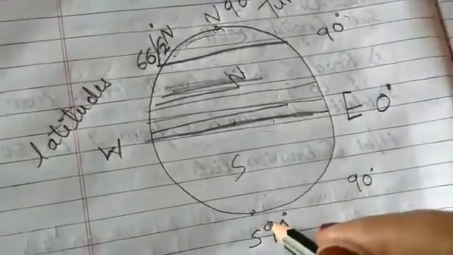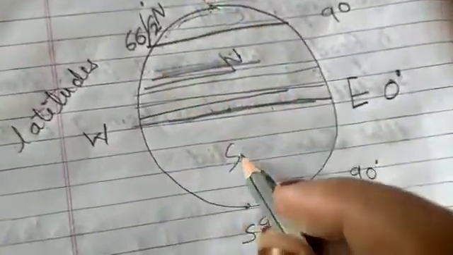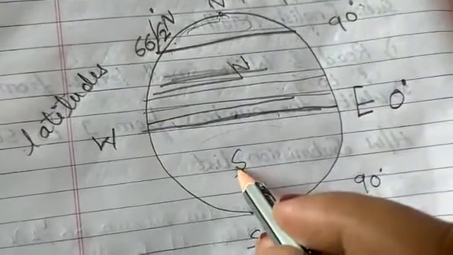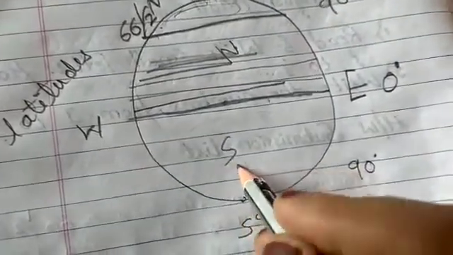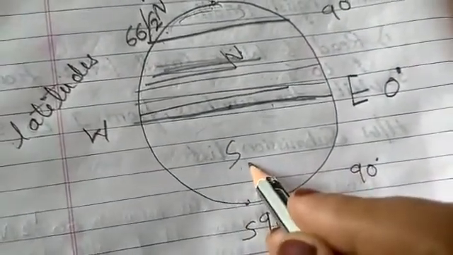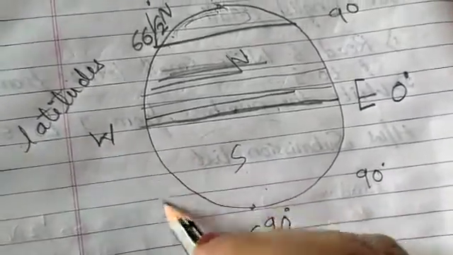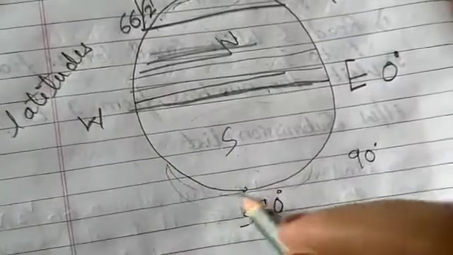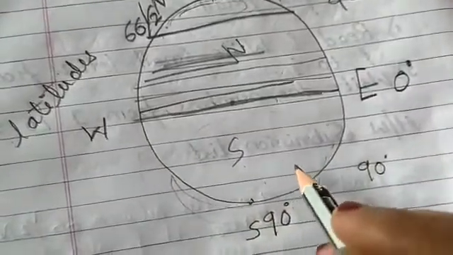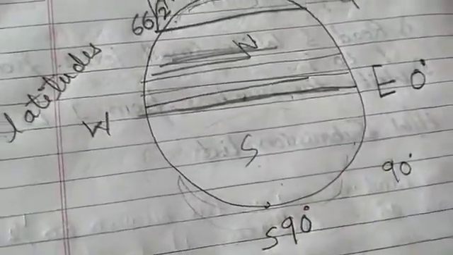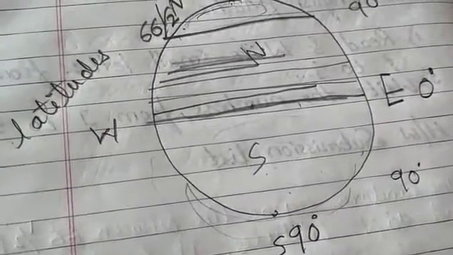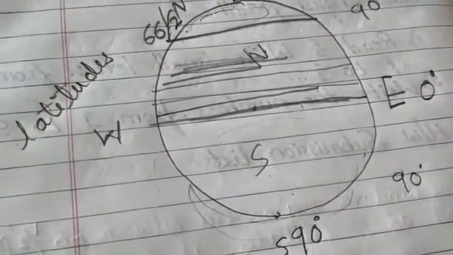This one is the South Pole and this one is the North Pole. So the Antarctic tundra lies in the southern hemisphere and it comprises Antarctica and some islands surrounding it.